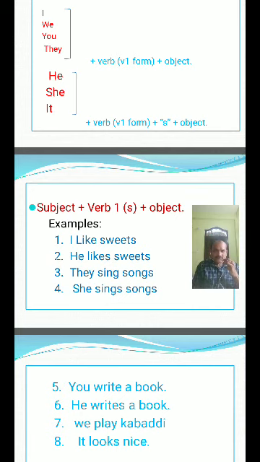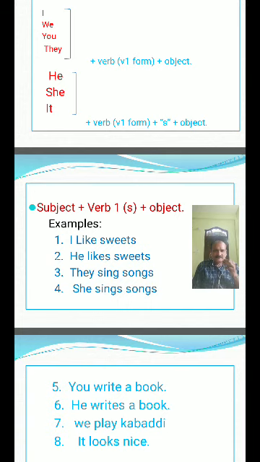I write book. You write book. They write book. We write book. He writes book. She writes book. It writes book. I read book. You read book. We read book. They read book. He reads book. She reads book. It reads book. They sing songs. We sing songs. You sing songs. I sing songs. She sings songs. He sings songs. It sings songs.